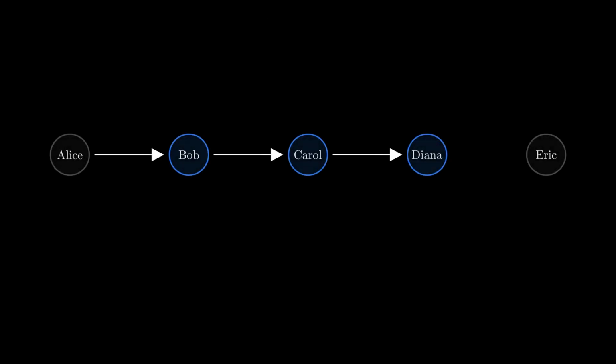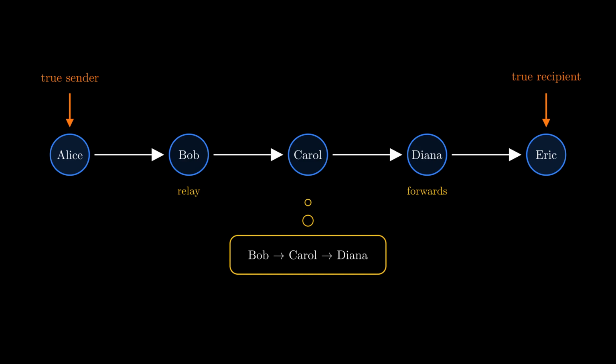Now pull back. This was never a Bob to Diana payment. Alice is paying Eric across 5 nodes. Bob is just a relay. Diana forwards onward. Carol has no idea. Every intermediary sees only its immediate previous and the next hop. This makes surveillance, censorship, and blacklisting extremely difficult.